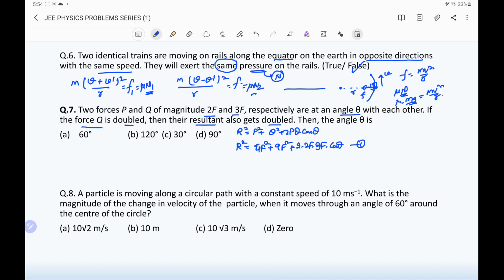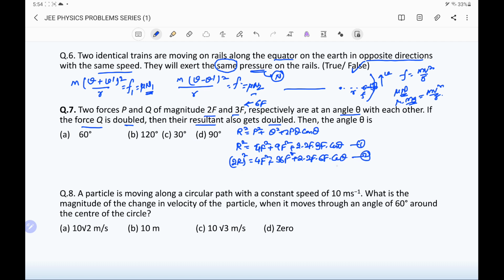The second equation is: if Q is doubled, the resultant also gets doubled. So it is (2R) whole square equal to 4F square plus, now Q is doubled. Q is already 3F, so it becomes 6F. That means it is 36F square plus 2 into 2F into 6F into cos theta. The angle is kept the same and we have to find this angle.